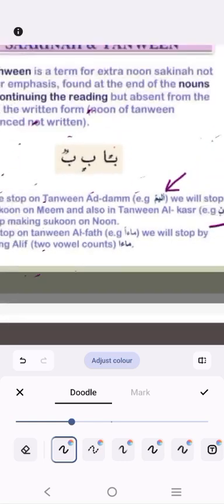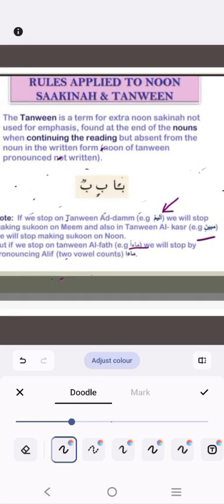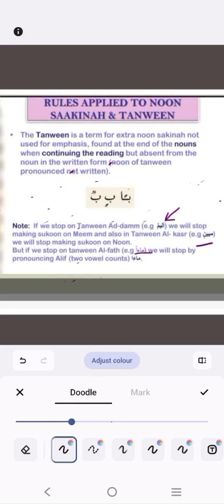For example, here is ma'an. The hamza is with double Fatha, Tanween al-Fath, so we stop pronouncing a lengthened alif, two vowel counts. I hope you understand all this.